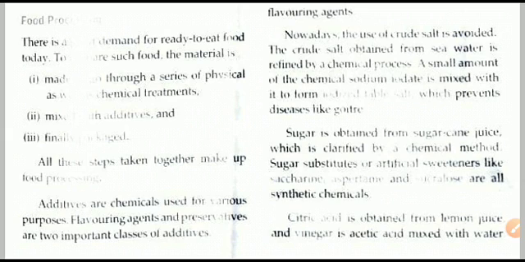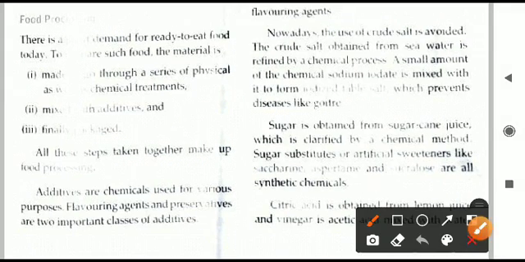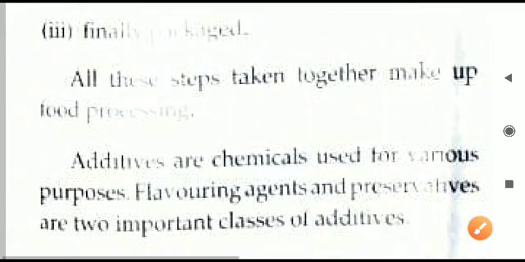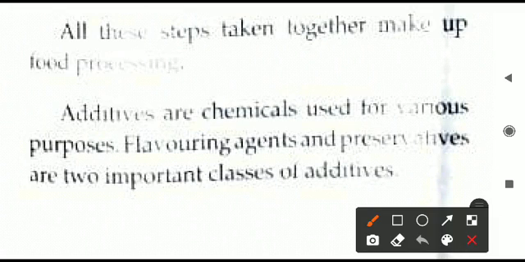When we are doing food preservation, there are certain steps that are useful here. First is the food. Whatever food has to be processed is passed through a series of physical and chemical changes. That means different reactions or treatments are performed one after the other on the food for the preservation process. Second is mixing in additives, meaning the food is combined with certain chemicals. And lastly, the food is packaged. Food will be converted into packaged materials and then sold to the market. That is not much important, but all these parts we will now discuss in detail.